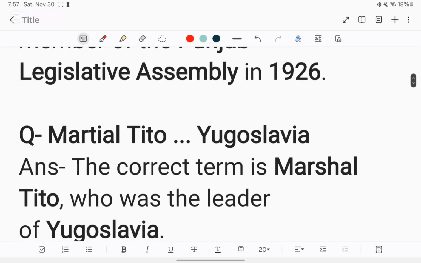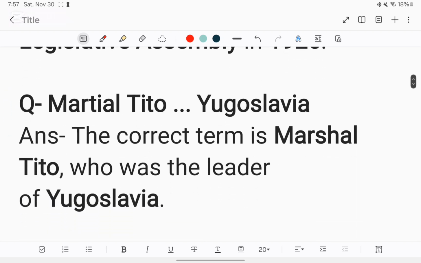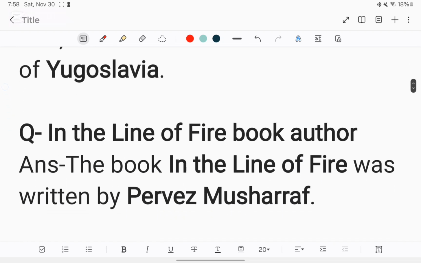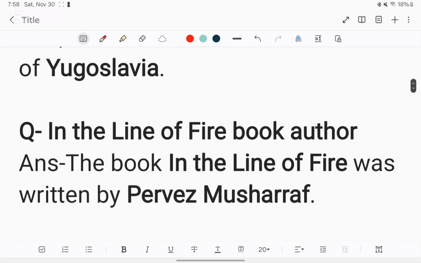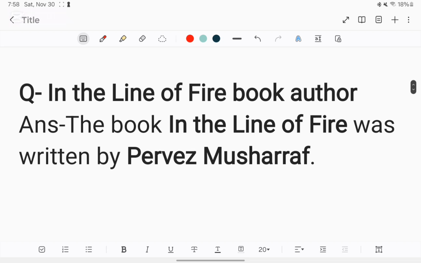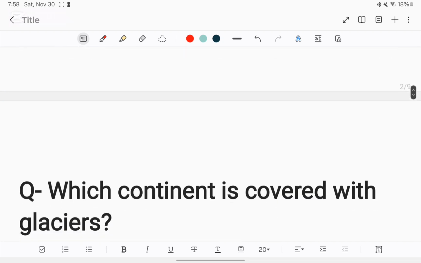1926. Question: Marshal Tito, Yugoslavia. Answer: The correct term is Marshal Tito, who was the leader of Yugoslavia. Question: In the Line of Fire book, author name? Answer: The book In the Line of Fire was written by General Pervez Musharraf.